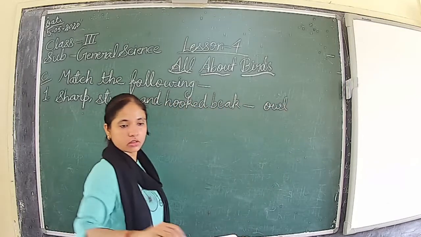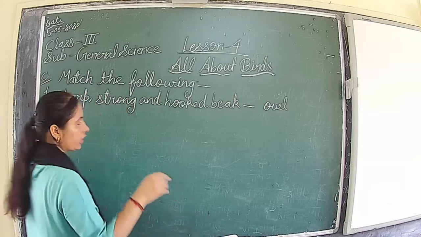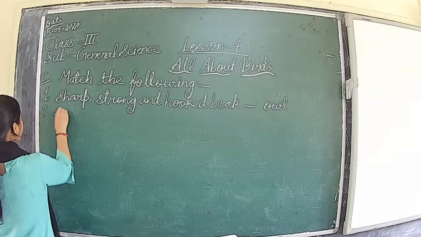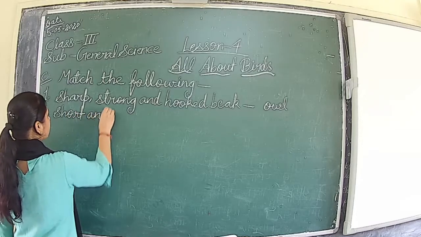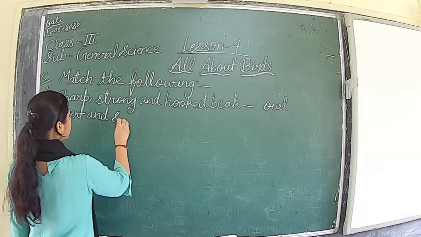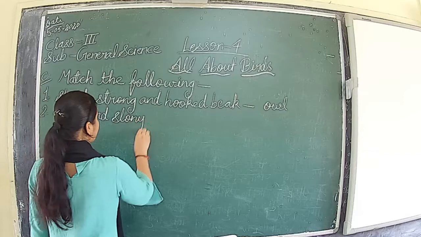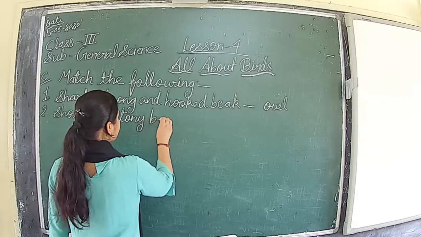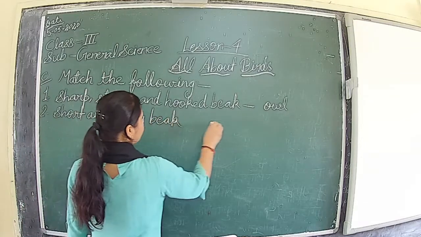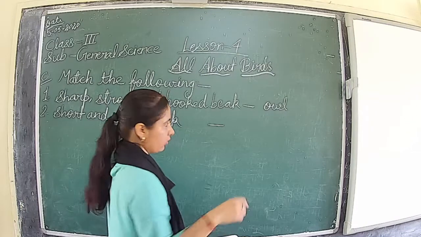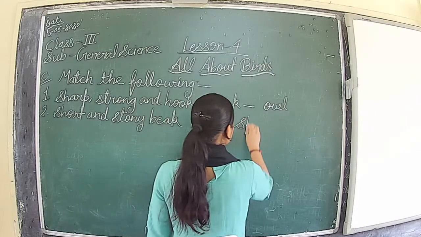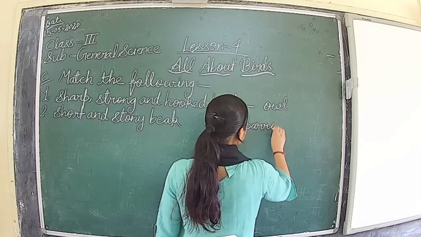Next is short and stout beak, found in the parrot. The correct answer is parrot.